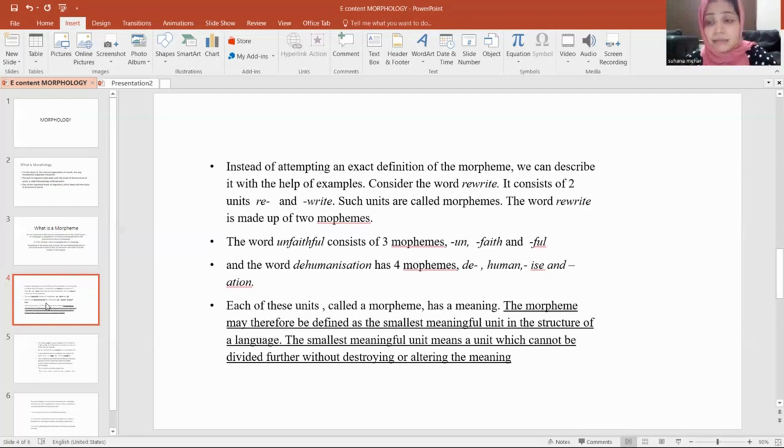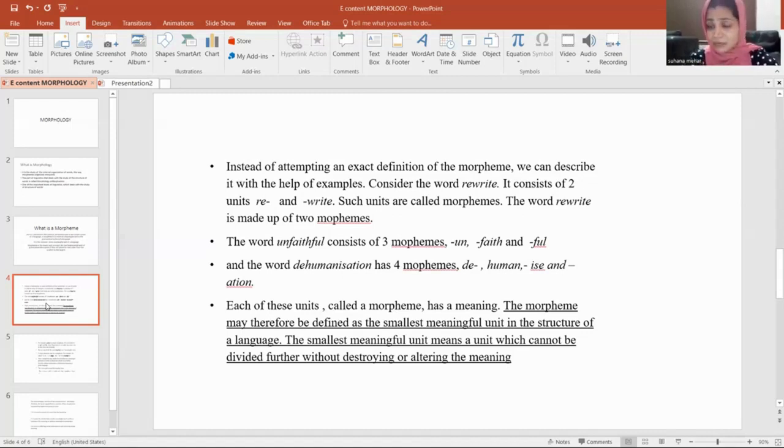In another example, the word is teachers. How many morphemes are there in the word teachers? There is teach. The next morpheme is er. Then we have another one, the plural morpheme, the sound s or z. So the word teachers has three morphemes, and all those units have a meaning too.